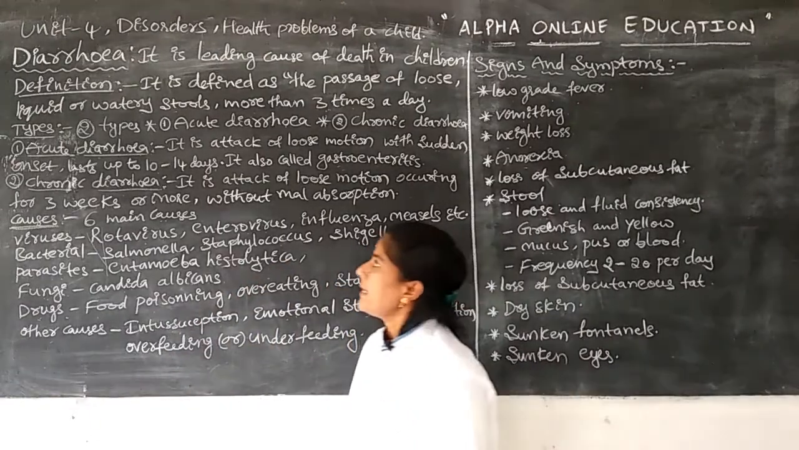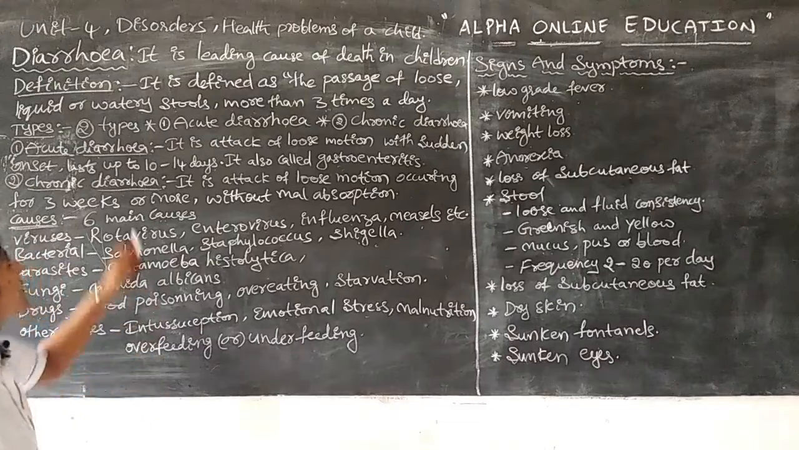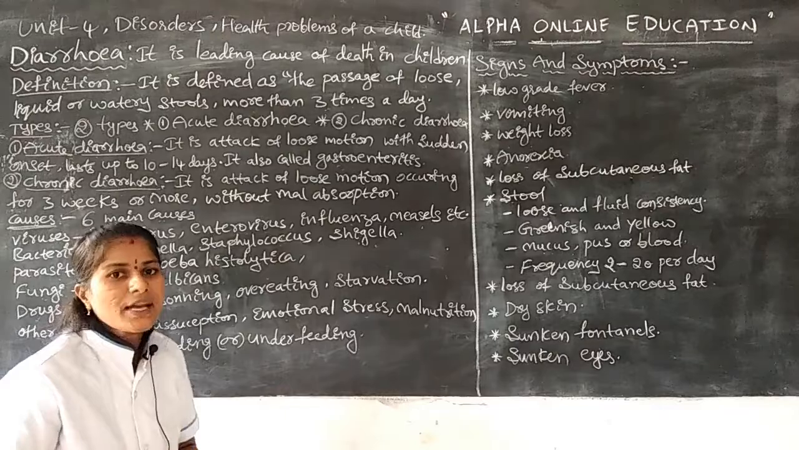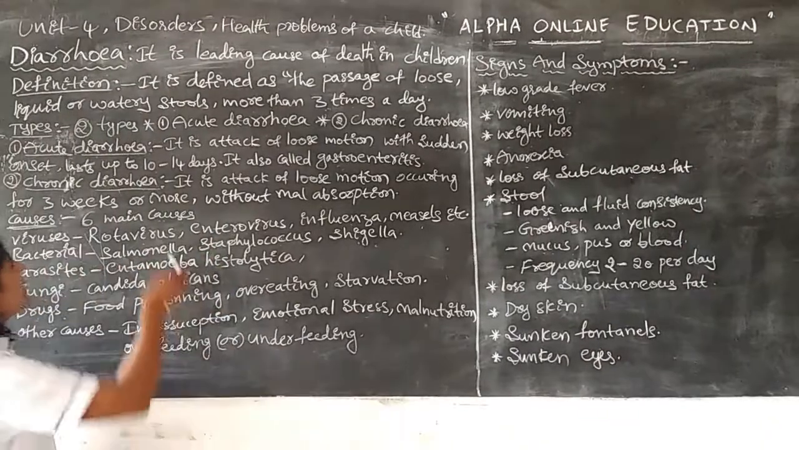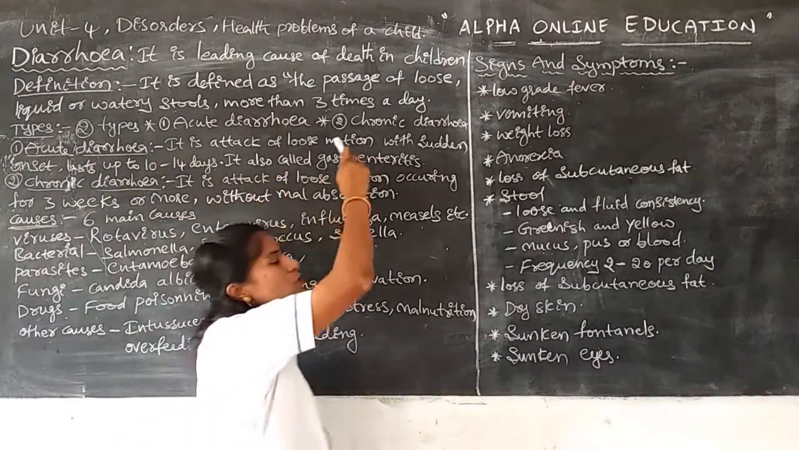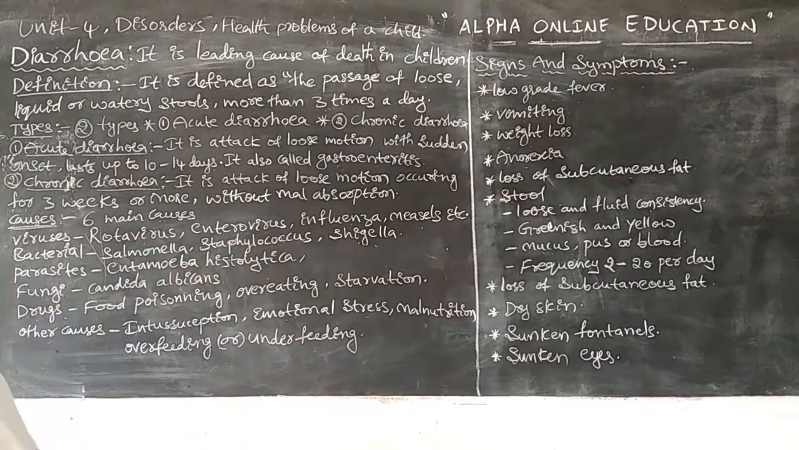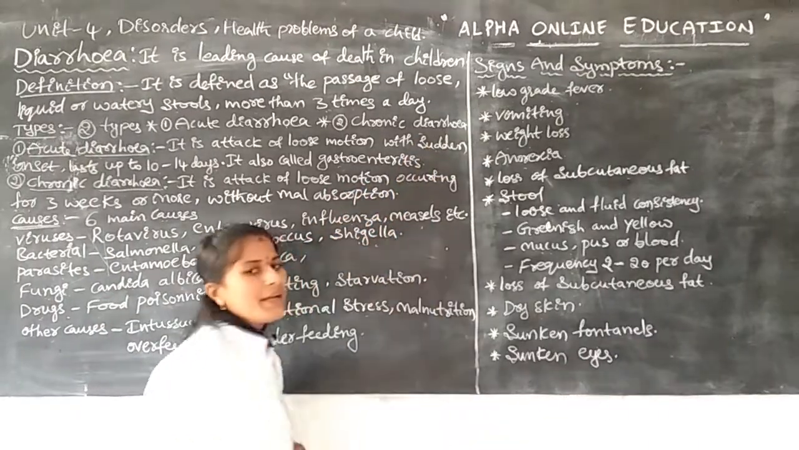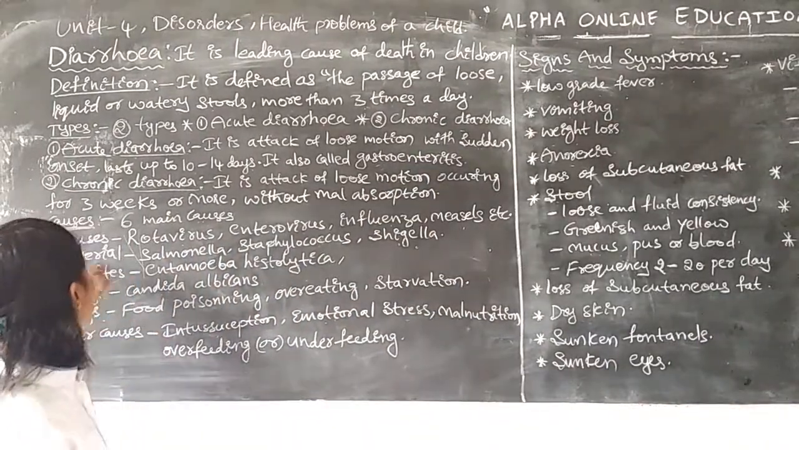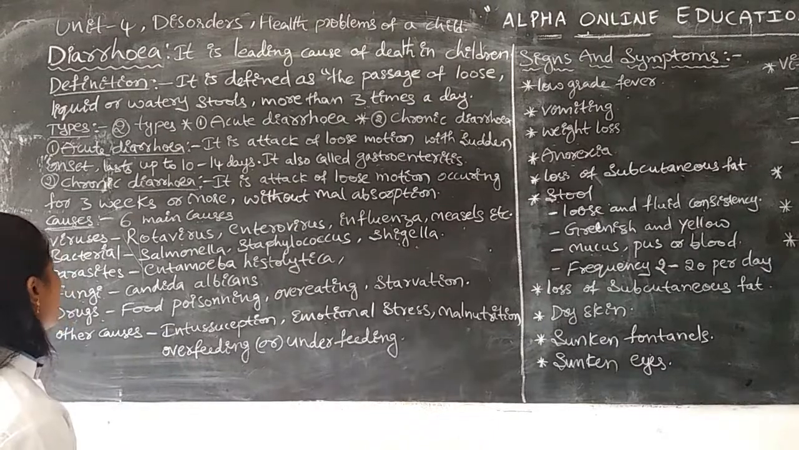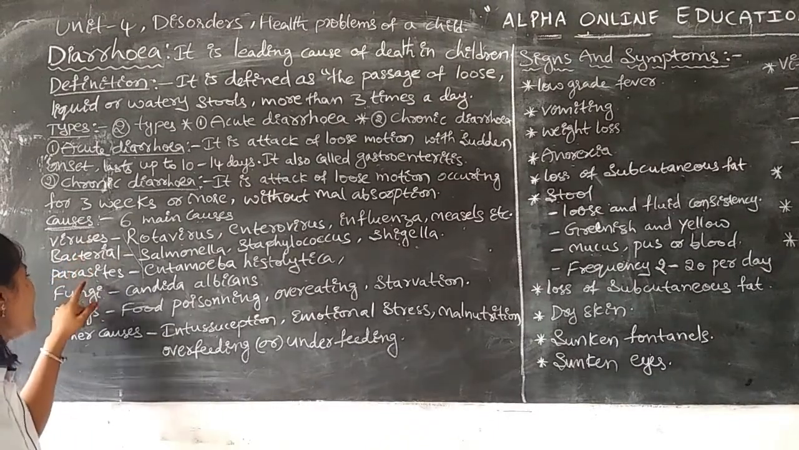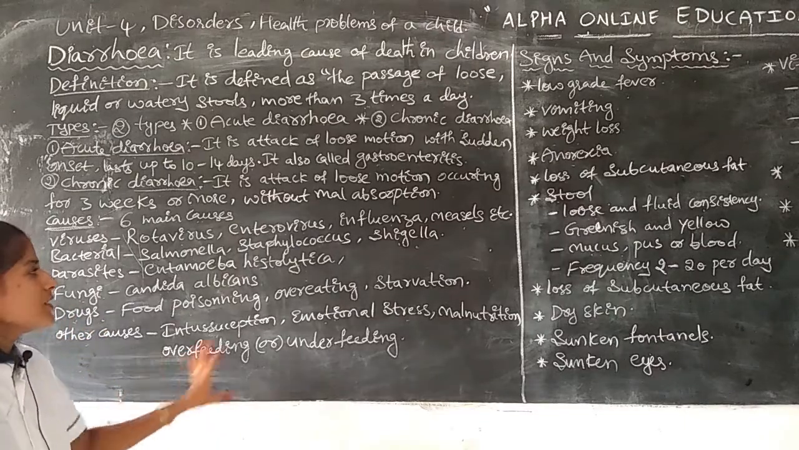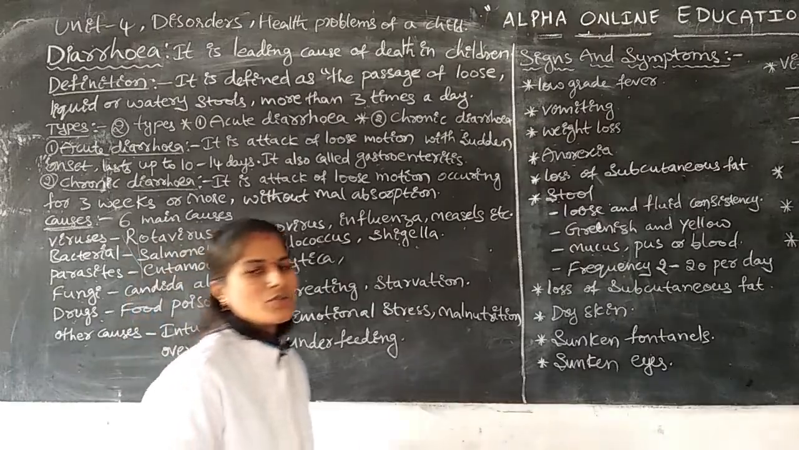Once again I will repeat it. Diarrhea is one of the leading causes of death in infants. Diarrhea definition: it is the passage of loose motions. Next, types: acute diarrhea and chronic diarrhea. Among the causes there are viruses, bacteria, parasites, fungus, next drugs, and other causes. Due to these causes, diarrhea occurs in infants.